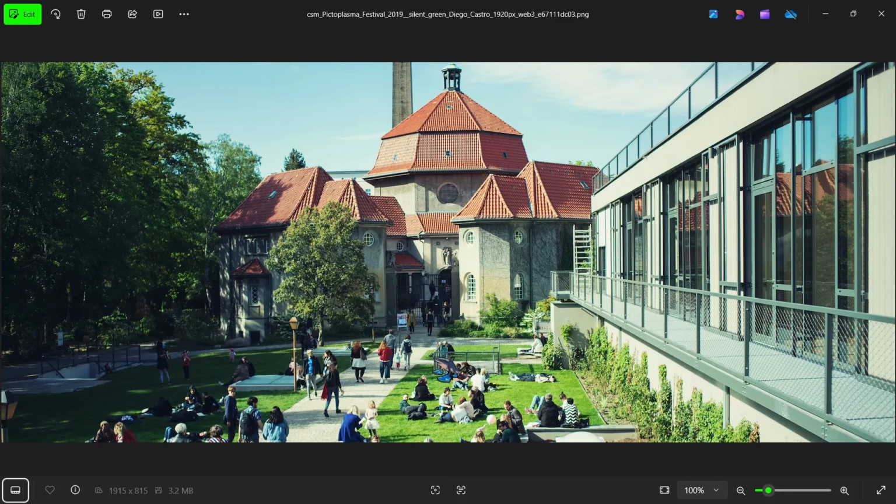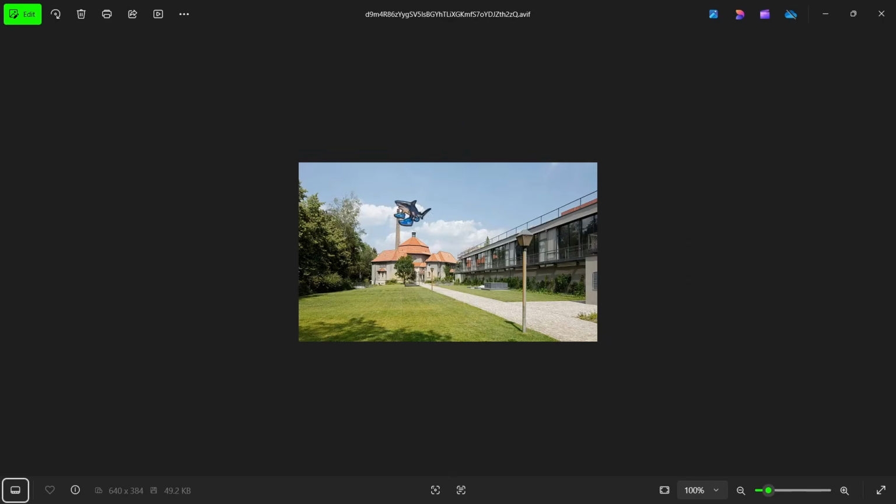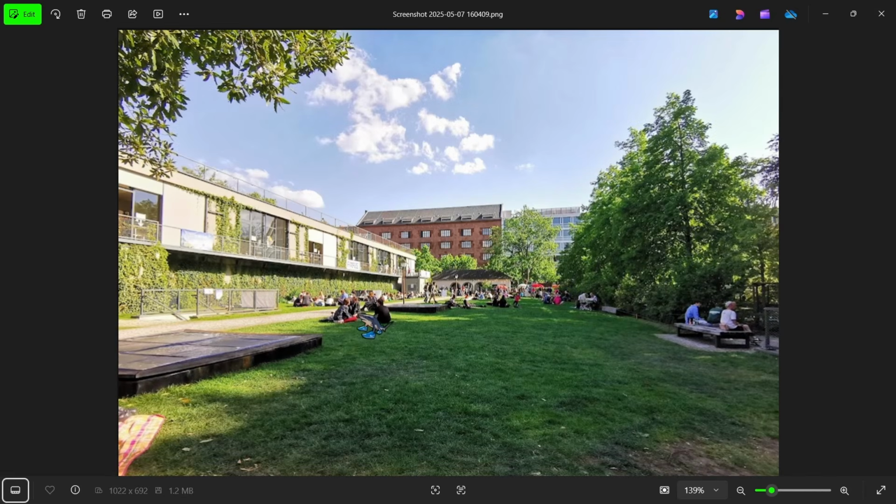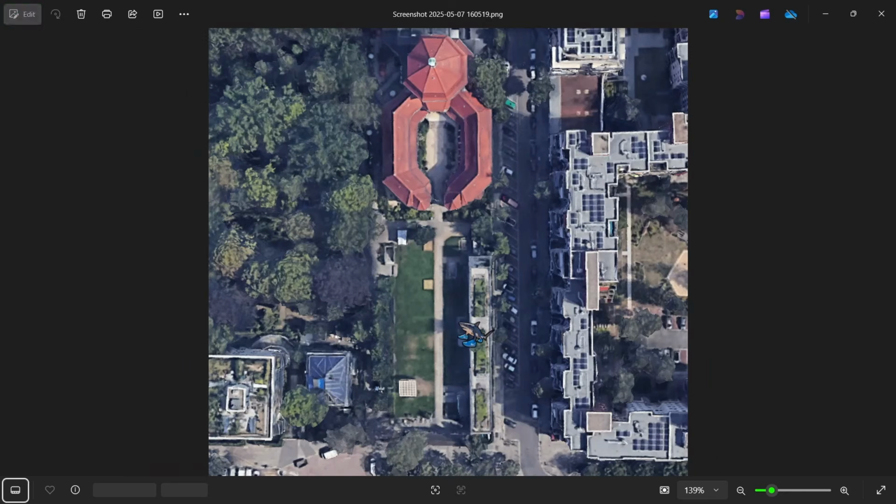This photo, for example, is not a really good reference because there are a lot of people here, and if you would drop it into an AI generative tool, it's going to be problematic because it will generate all these people, and probably it's going to be a mess, to be honest. This one is a pretty good reference because it's empty. The location is recognizable. This one is also, again, not the best reference because there are people here.